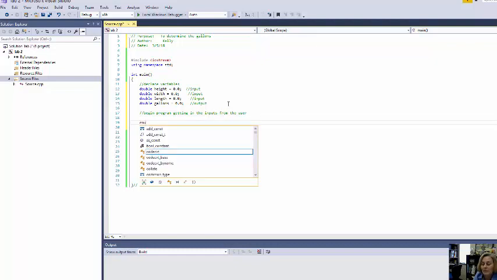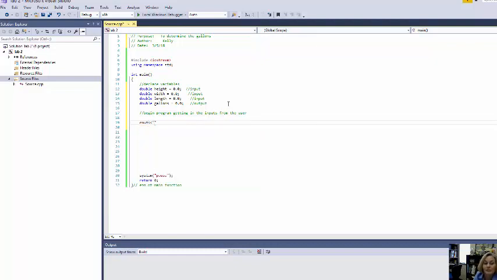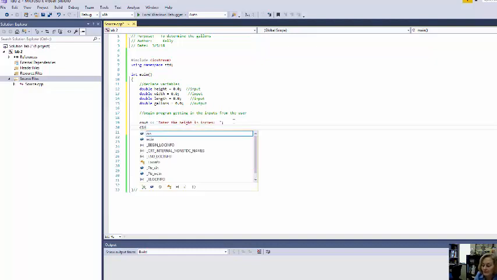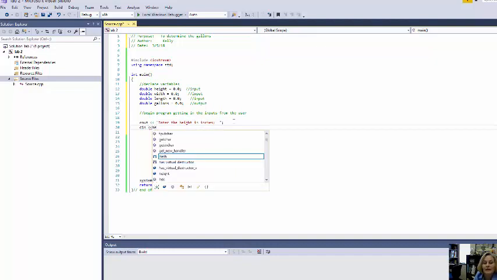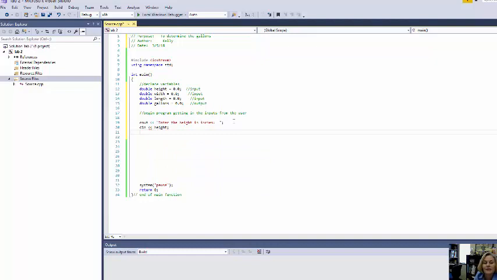So I'm going to come down here, and remember the first thing we always have to do is the prompt, where we say enter the height in inches. The more you can give the user, the better. Notice I'm putting some spacing in there. I want to make things look pretty. And then right behind that, I get the height in. So I have now gotten two statements. Every time you want to get a variable in, it's going to be a prompt statement with cout and then a cin. Notice also in Visual Studio, it will, as you go along, kind of correct you to make sure you get things right as you're typing. Now you've got your height.